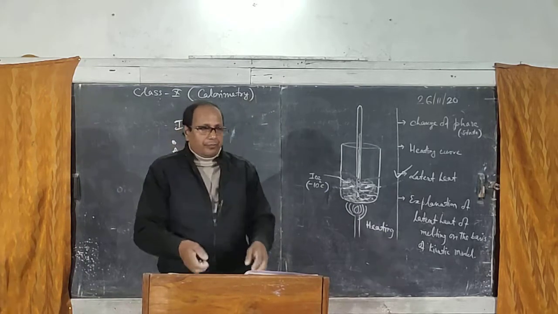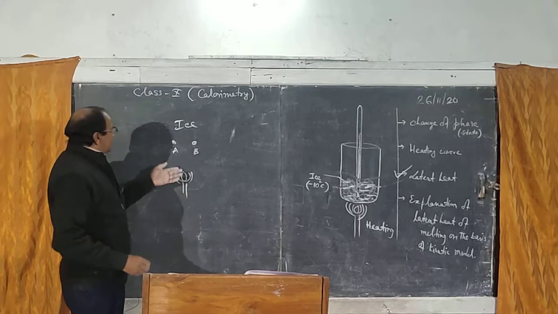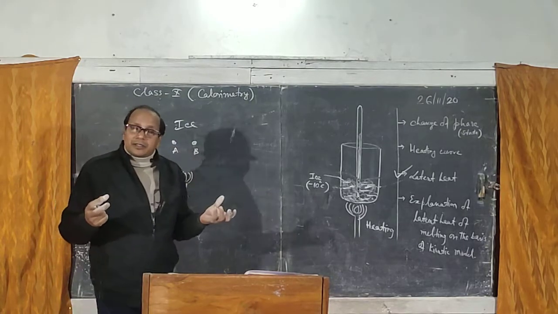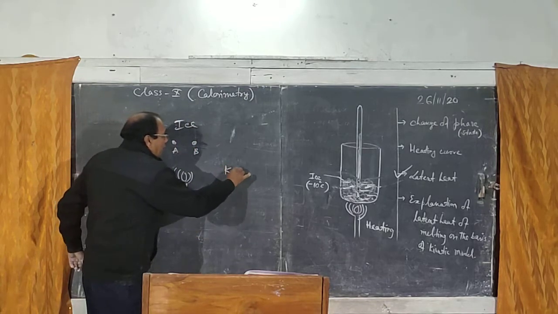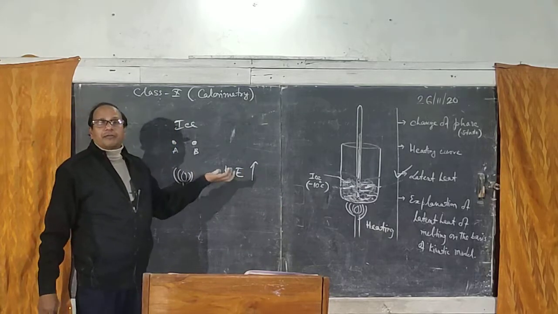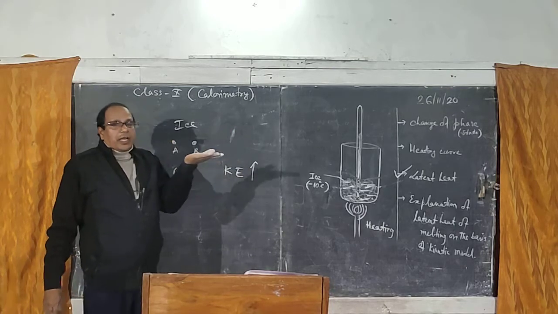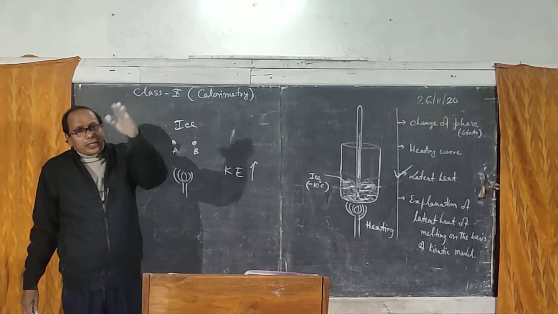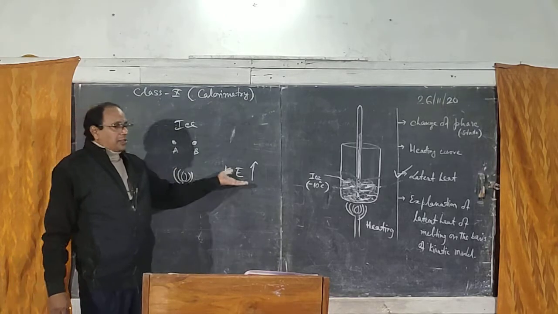When you heat, we see the temperature may not rise. But if temperature does not rise, it means kinetic energy is not increasing, because from the definition of temperature, when the temperature rises, kinetic energy rises, or conversely, when kinetic energy rises, temperature rises.